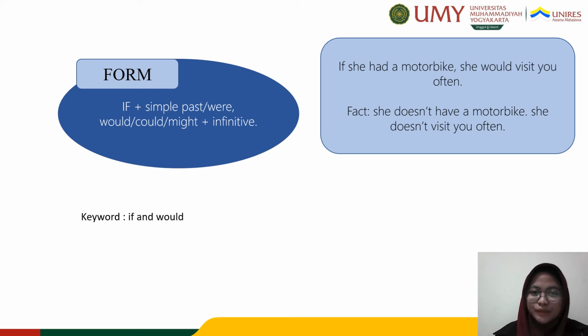Before we keep going with the other ways to use the second conditional, let's spend a little bit of time focusing on what it looks like. Remember, all conditional sentences have an if clause and a main clause.